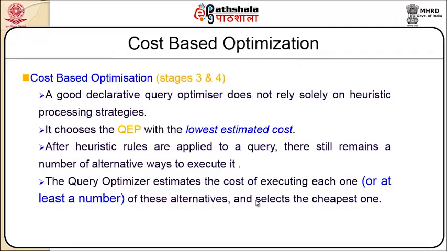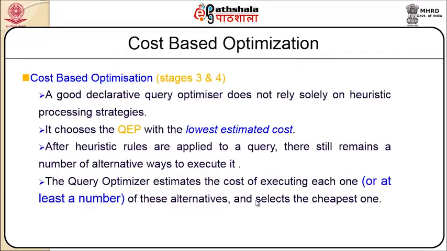We look at the cost based optimization, which happens at stage 3 and stage 4. A good declarative query optimizer does not rely solely on the heuristic processing strategies, but it chooses the query execution plan with the lowest estimated cost. As per the heuristic rules applied to the query, there still remain a number of alternative ways to execute this query. The query optimizer estimates the cost of executing each one of these alternatives and selects the cheapest one. So with the help of this optimization, we are about to find out which one will fetch you the cheapest result.